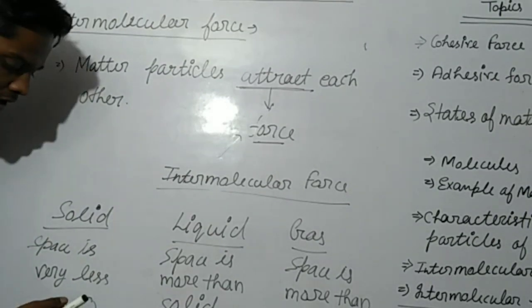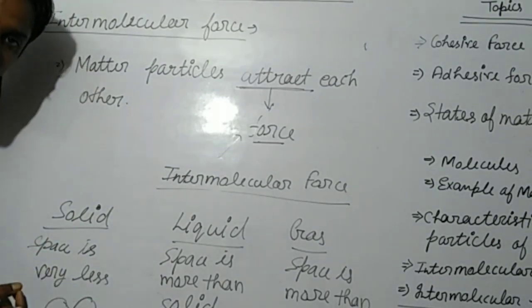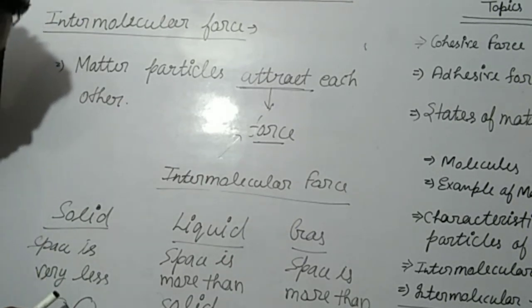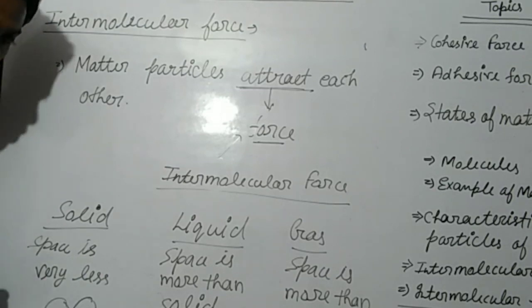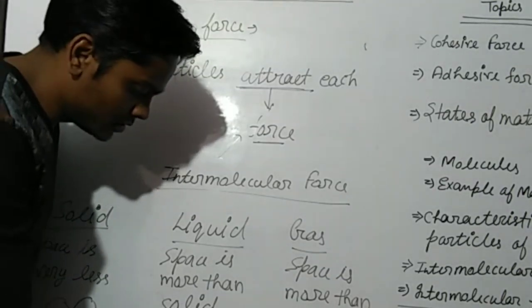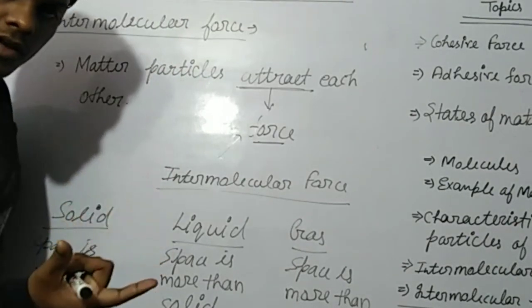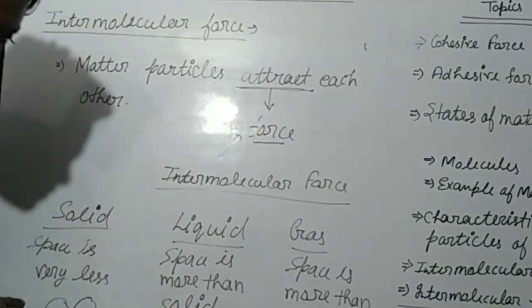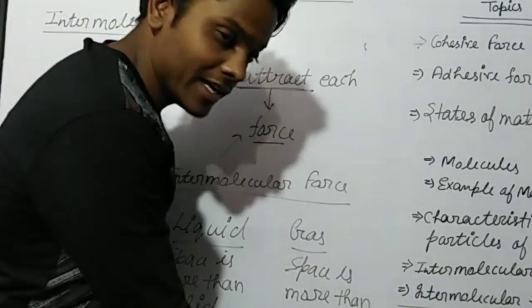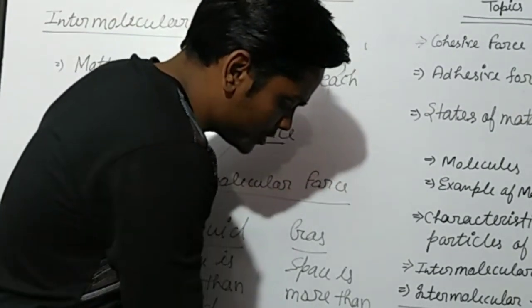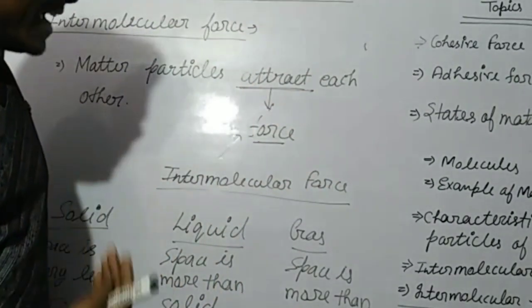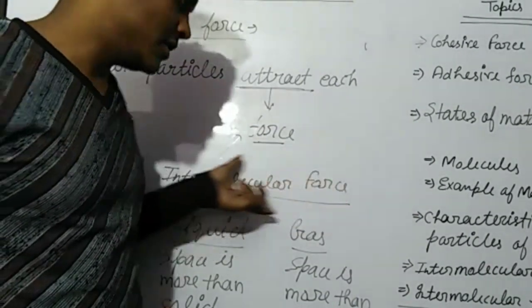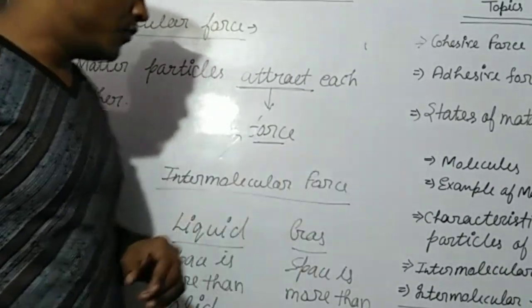If two molecules of any substance are closely packed or closely touch each other, then there is a strong intermolecular force. And in liquid, the intermolecular space is large, so the intermolecular force will be less than solid. And in gas, there is a lot of space between two molecules, which means there is very less intermolecular force.